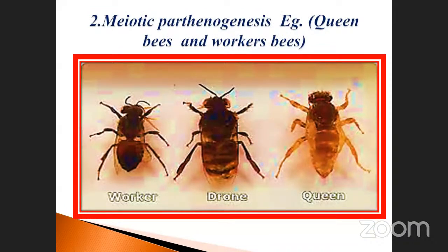And for Mitotic Parthenogenesis, the example, as I already told you, is queen bees and also worker bees. See, this one is called a worker bee. And also the drone. The worker bees are mostly sterile females, isn't it? This is a drone, a male. What about this one? The queen. So these are the three bees mostly present in the hives. These are all known as examples of Mitotic Parthenogenesis. So go to the next one.